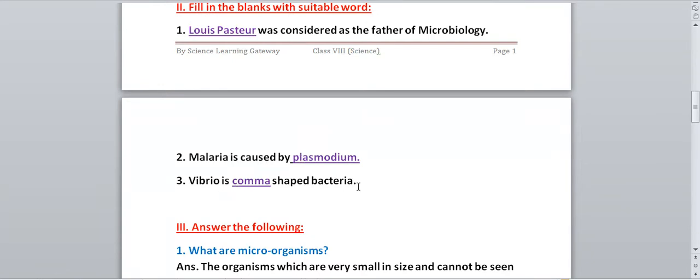Vibrio is a dash shaped bacteria. When we read the chapter, I told you that there are four shapes of bacteria, right? So among that, what is the shape of Vibrio? It is comma shaped, okay, comma shaped bacteria.